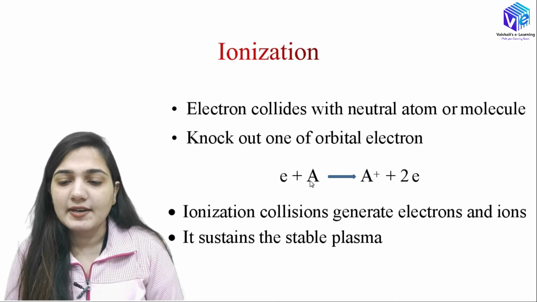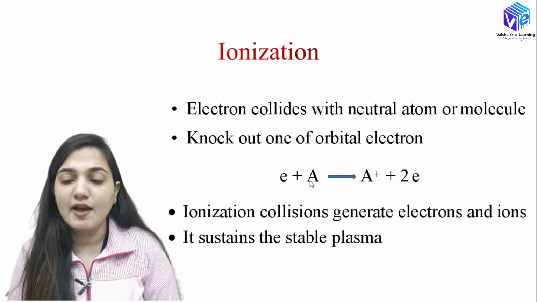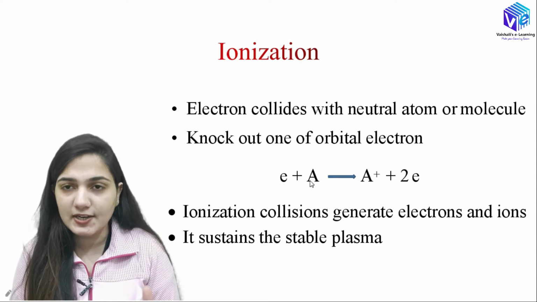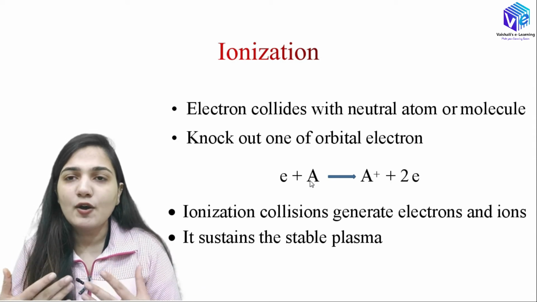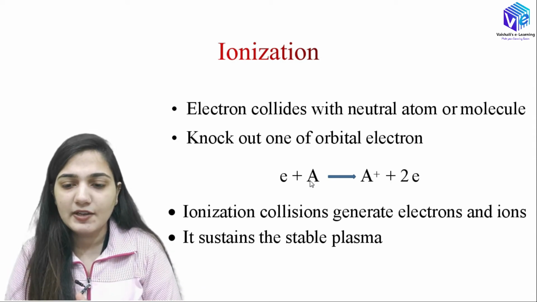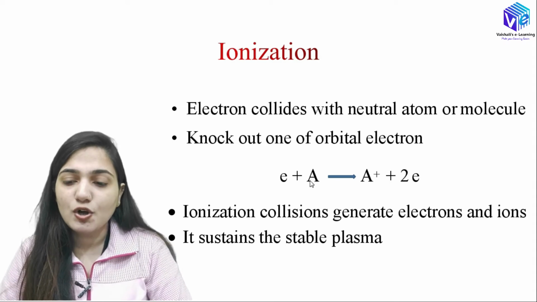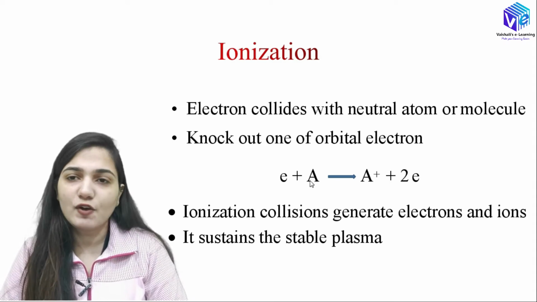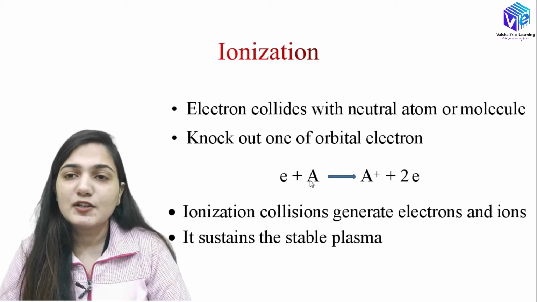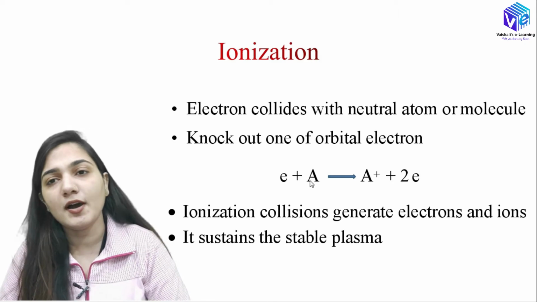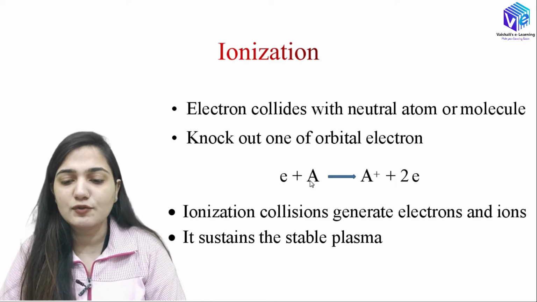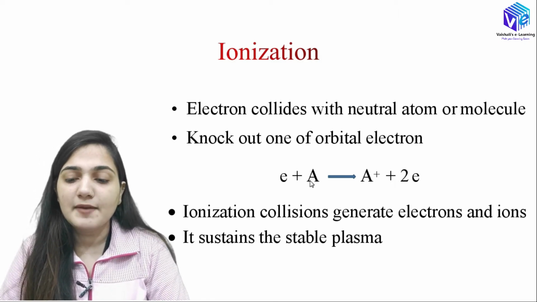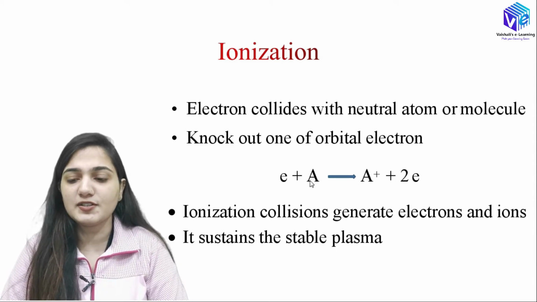Now coming to the ionization, what happens? We have some electrons which are generated due to the polarity of the RF power that we are giving. These electrons will collide with the neutral atoms or the molecules. For example, we have CO2. In the CO2 molecules, the electrons will collide with the CO2 molecules, and it can knock out one of the orbital electrons from the CO2.